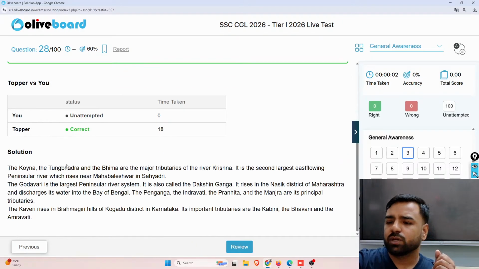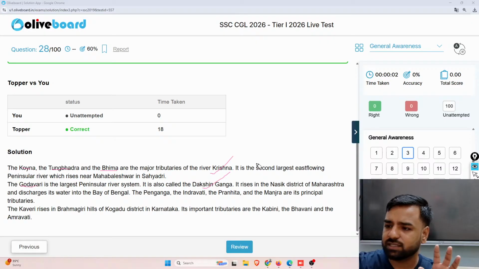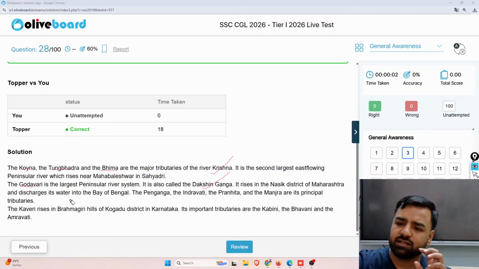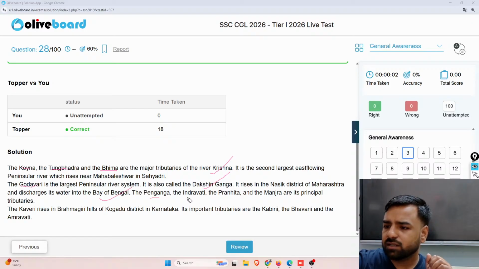Fine. So Koyna, Tungabhadra, let me mark it for you people. Yeah. So Koyna, Tungabhadra, and Bhima, they are the major tributaries of the river Krishna, right? So if I talk about Godavari, Godavari is the largest peninsular river system. It is also known as Dakshin Ganga. This name is again and again asked in the examination. It rises in the Nasik district of Maharashtra and discharges its water in the Bay of Bengal. So Penganga, Indravati, Pranhita and the Manjra, they are the principal tributaries.